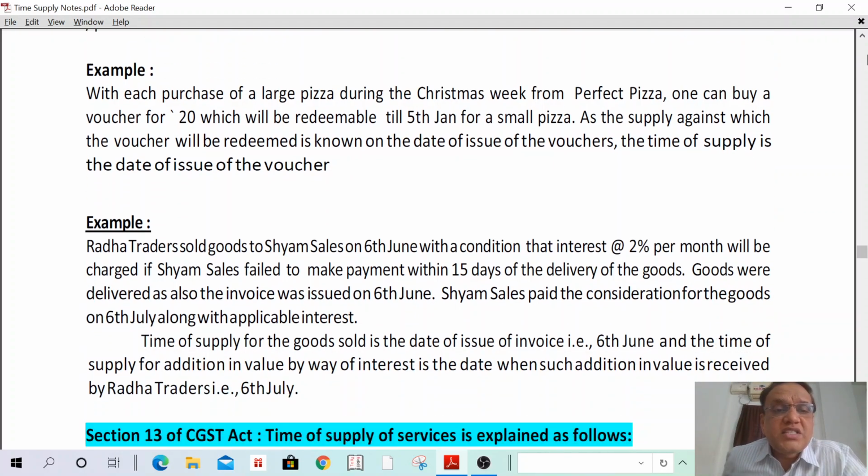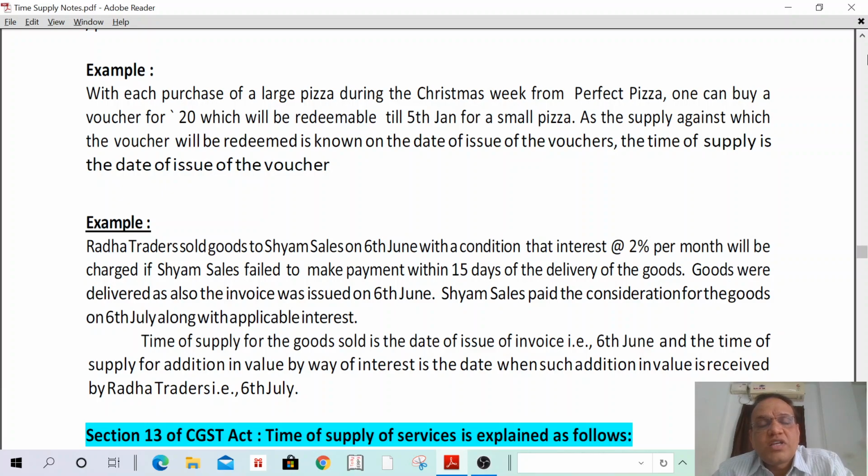With each purchase of a large pizza during Christmas week from Perfect Pizza, one can buy a voucher for 20 rupees, which will be redeemed till 5th January for a small pizza. If any customer is purchasing a large pizza, Perfect Pizza gives an offer of 20 rupees for a small pizza. That means the product is identifiable. Once the product is identifiable, what is the time of supply in case of vouchers?